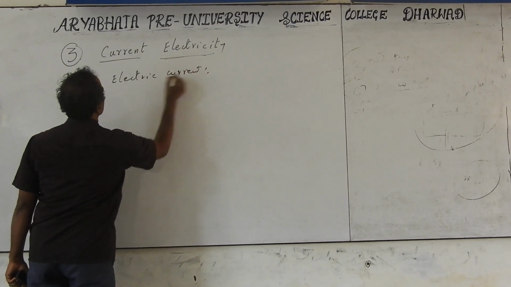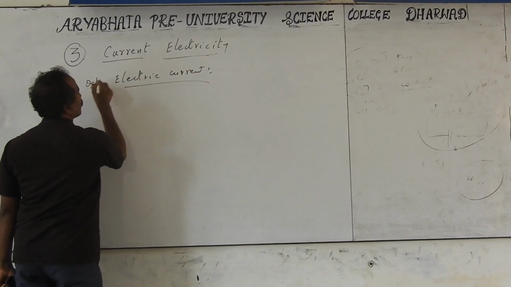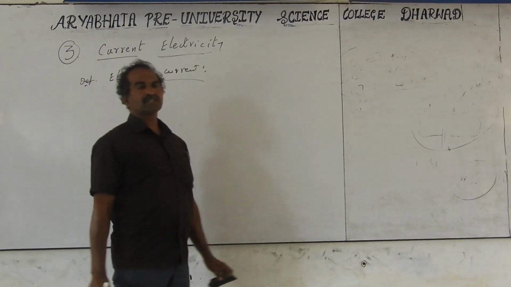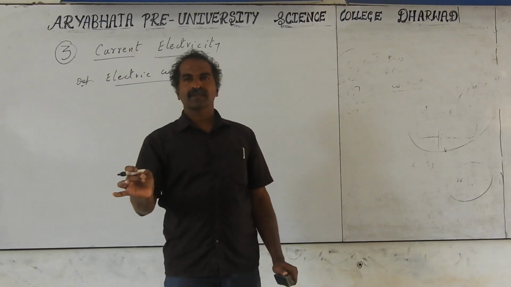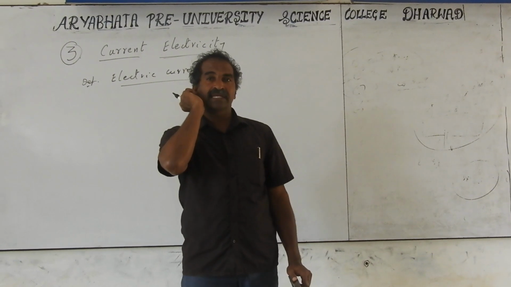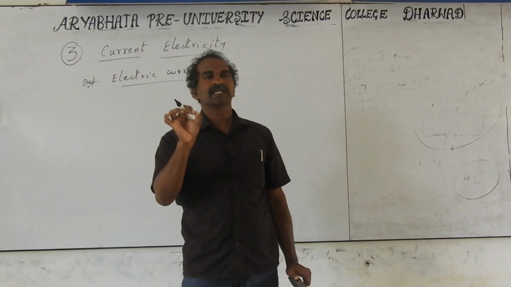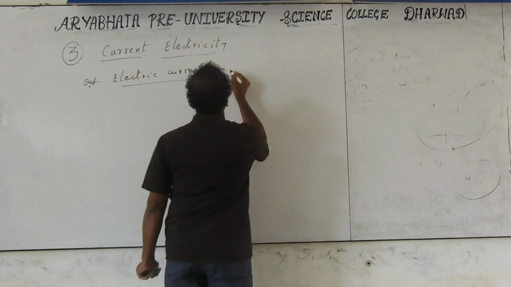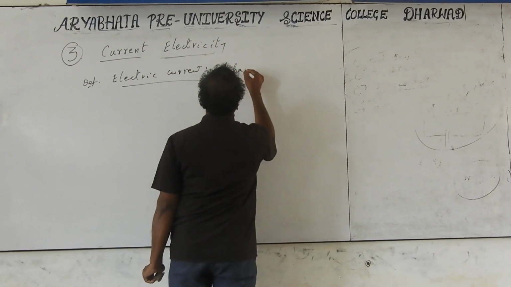Electric current. What is the definition? What is electric current? The flow of charges in a particular direction. Flow of charge in a particular direction per second. Charge flowing per second in a particular direction is called electric current. Charge means electric charge.